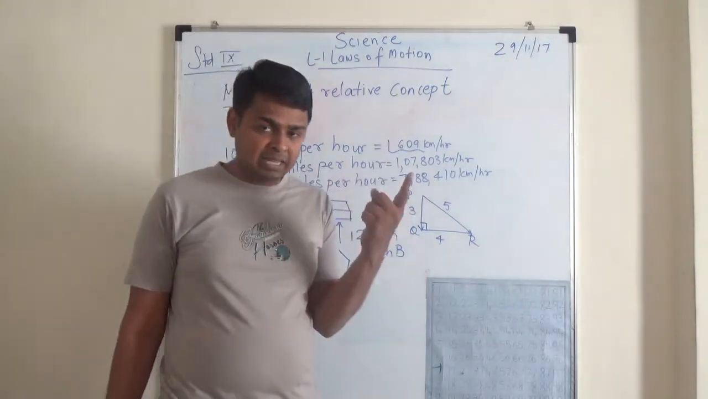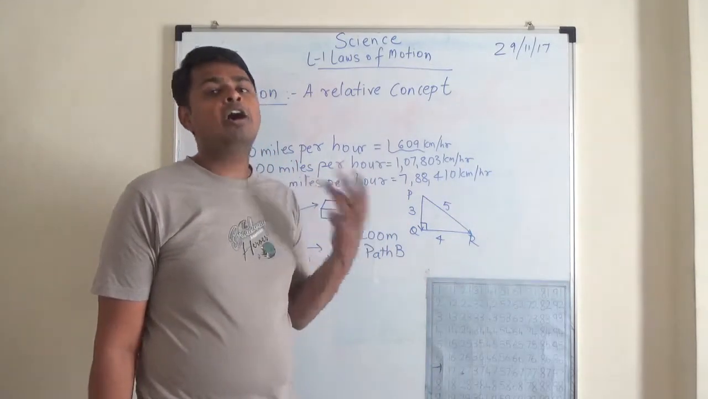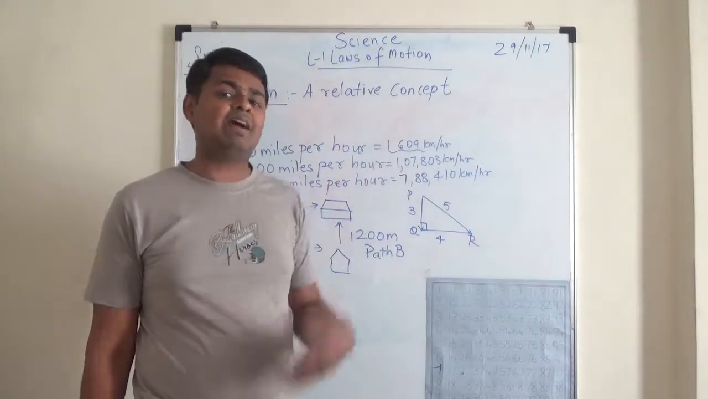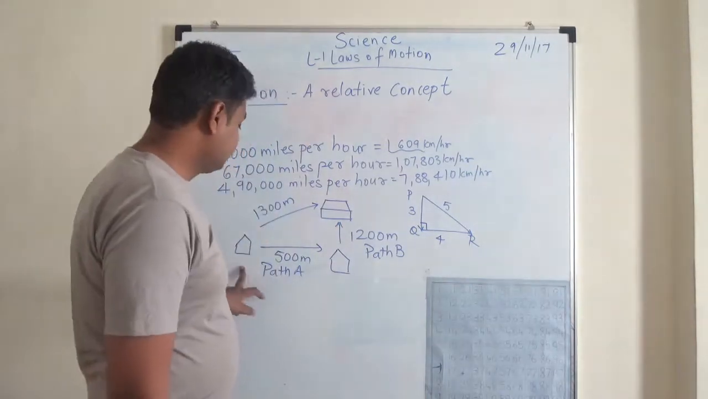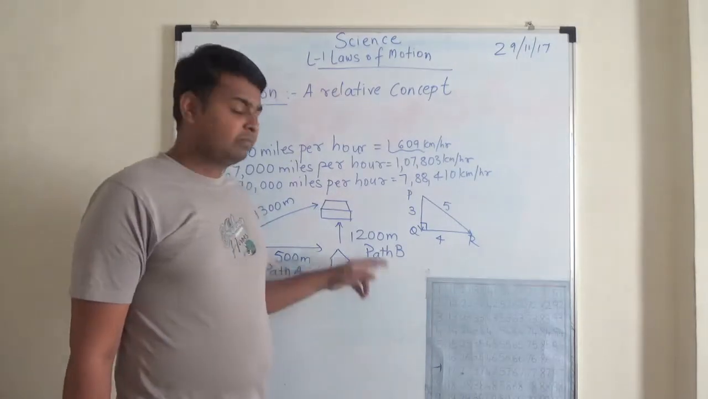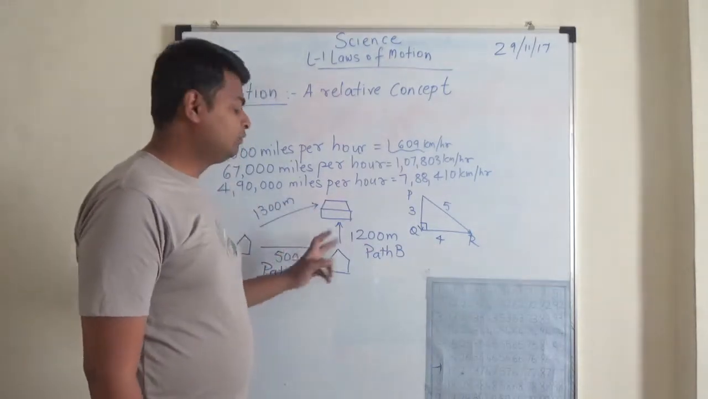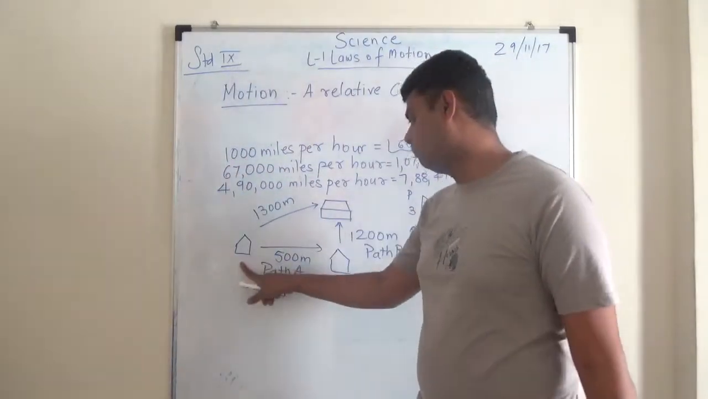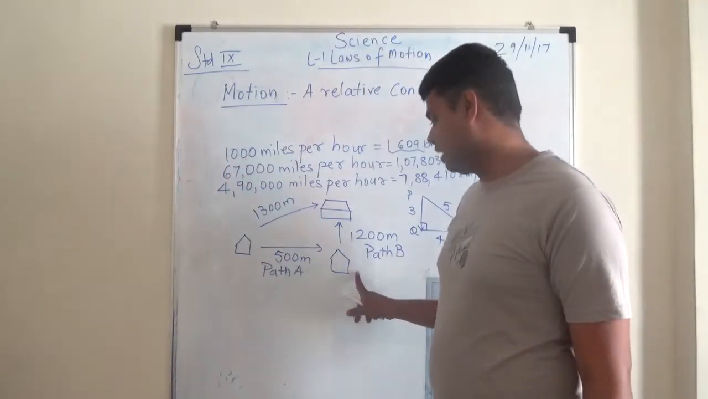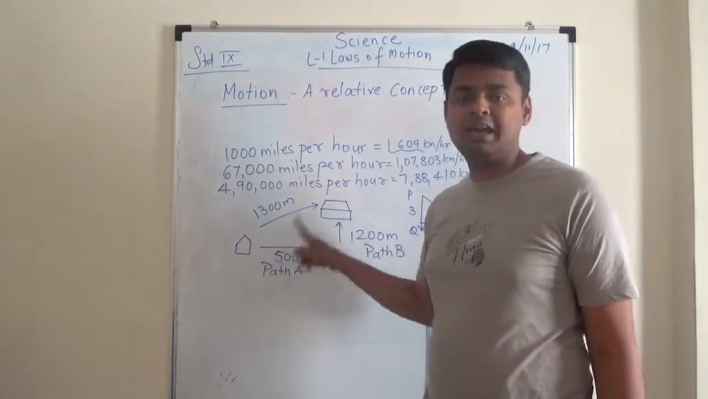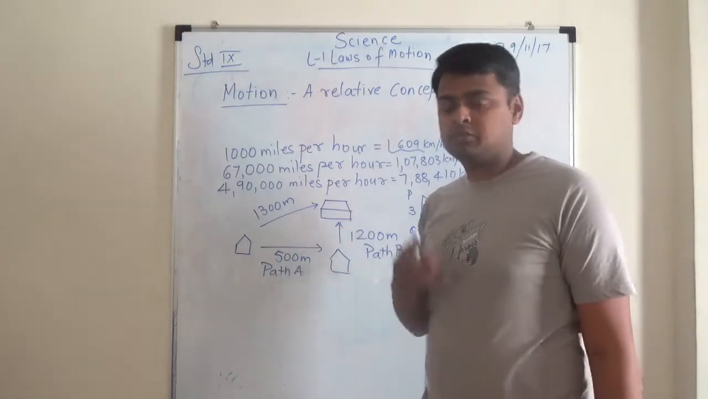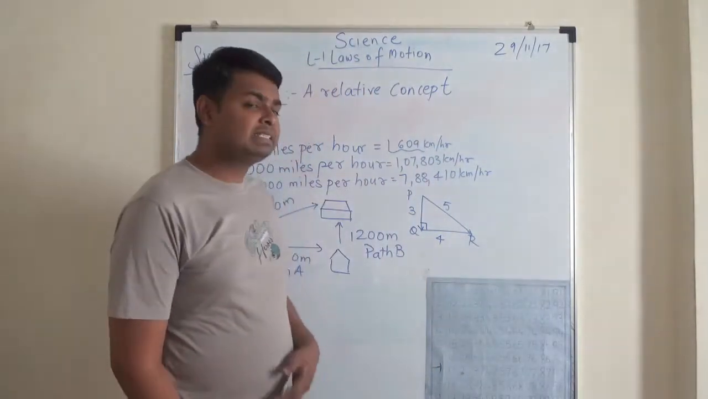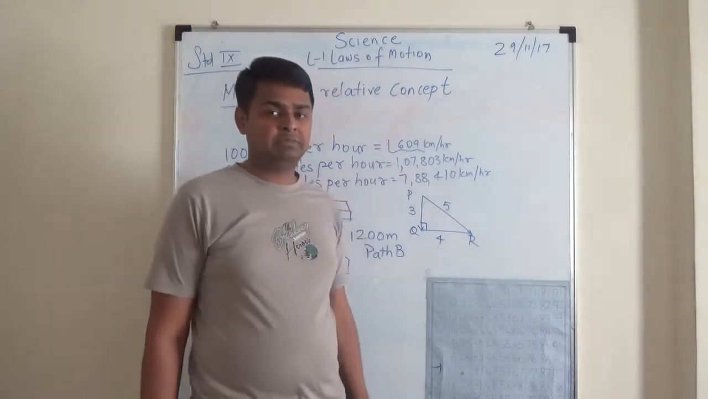So let it be Sangeeta, Sheetal or Prashant, we have to consider the initial and final states. Now if Sangeeta is moving with the same speed as Prashant, she will reach school late because she is going from her house to Sheetal's house and then to school. Prashant directly goes to the school. So remember, what is the difference between distance and displacement? Distance is the actual path traveled.